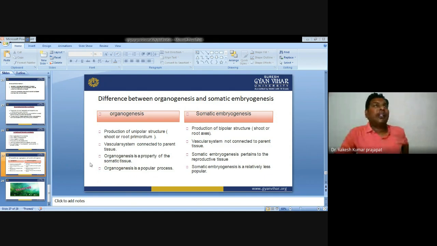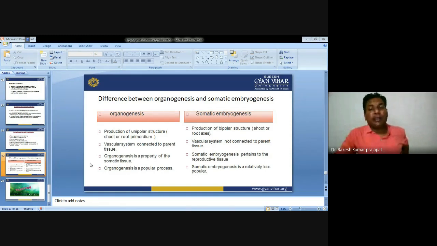In organogenesis, we are trying to regenerate a particular organ like root and shoot in aseptic culture media. In direct organogenesis, the explant directly regenerates the particular organ, which again depends on the requirement and the media composition. In indirect organogenesis, the explant first generates callus, and the callus regenerates the desired shoot or organ.